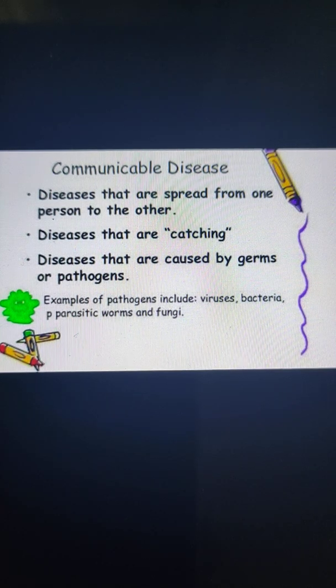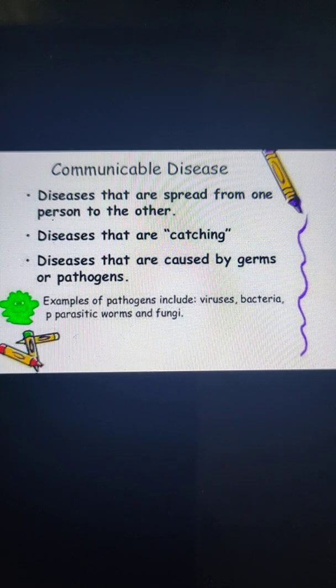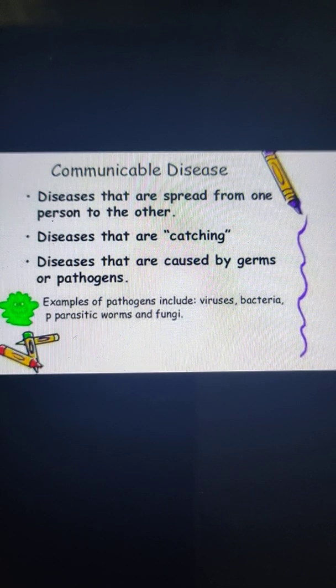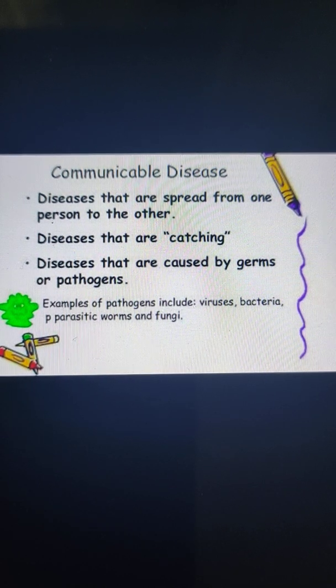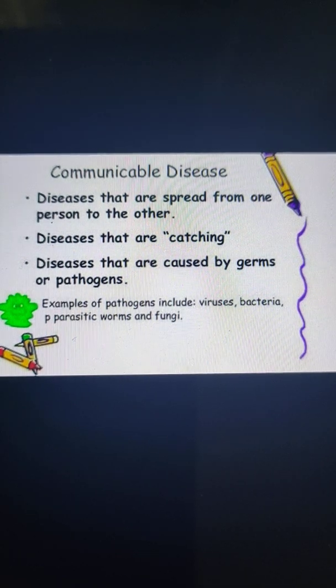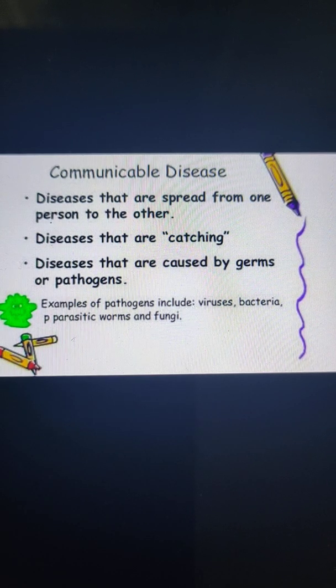These are also called catching diseases, and these diseases are caused by germs or microbes, or you can say by pathogens, and these pathogens are viruses, bacteria, parasitic worms, and fungi.